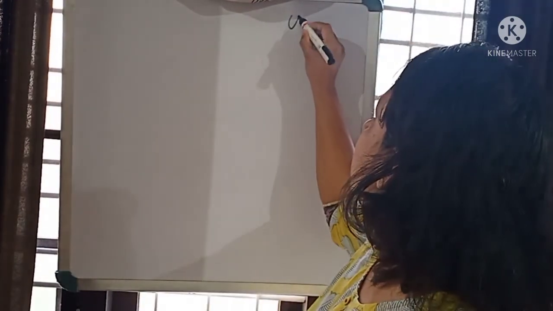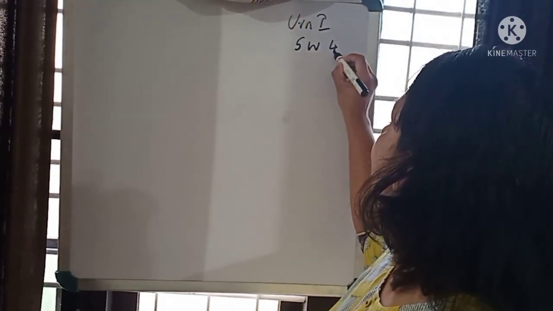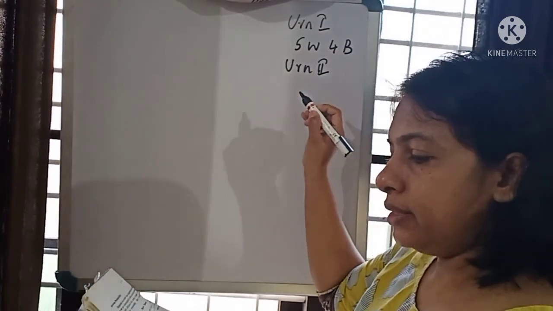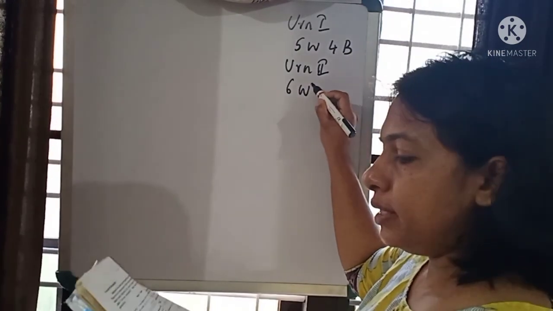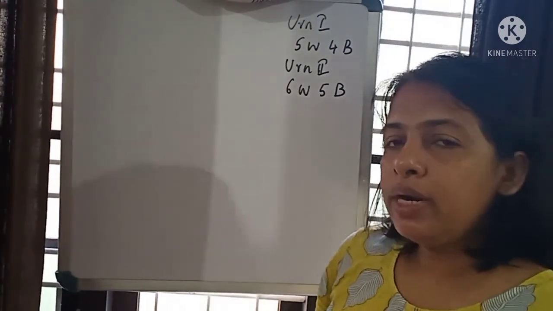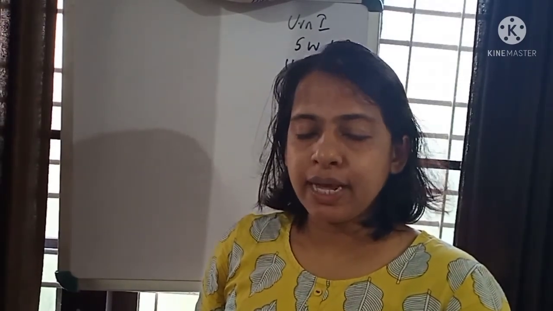So, from the question, there are two urns and the first urn contains 5 white and 4 black balls, and urn second contains 6 white and 5 black balls. So one urn is chosen and one ball is drawn, and if the drawn ball is white, what is the probability that the urn is the second?